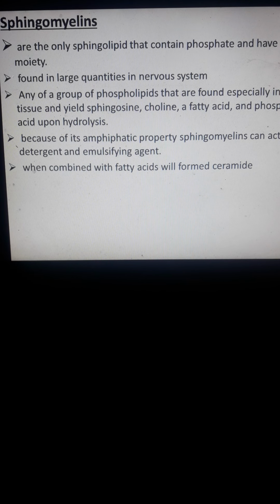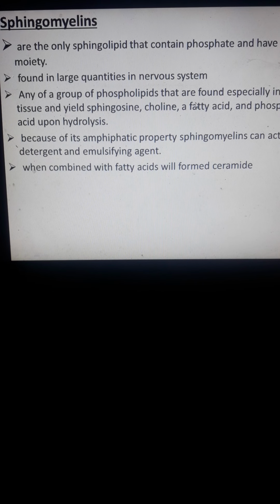So usually these are found in the nervous system, because when you say sphingomyelin, we have a word known as myelin, which refers to the myelin sheath. This is found in the nervous tissues, no? Myelin, the one that insulates the axon.